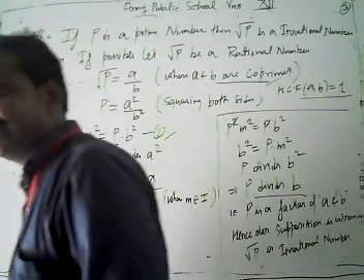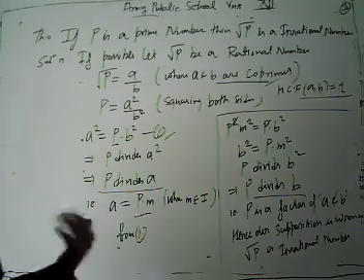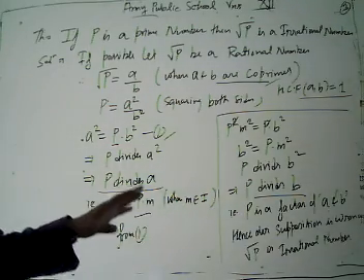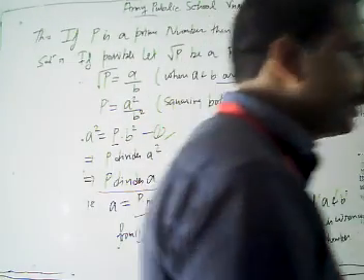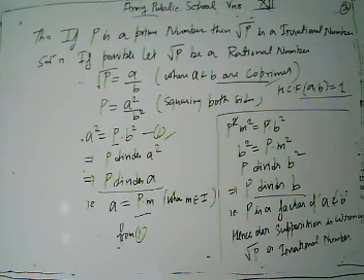So our starting supposition is wrong. Hence under root P is an irrational number.